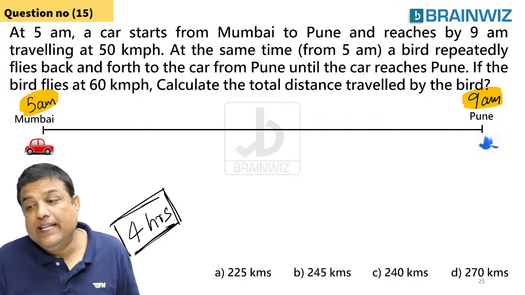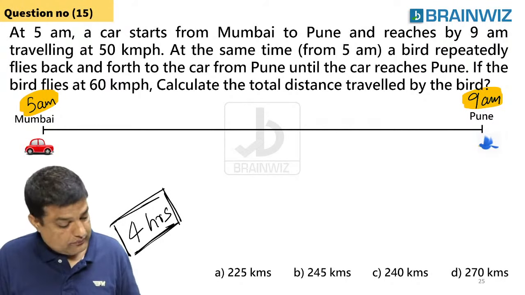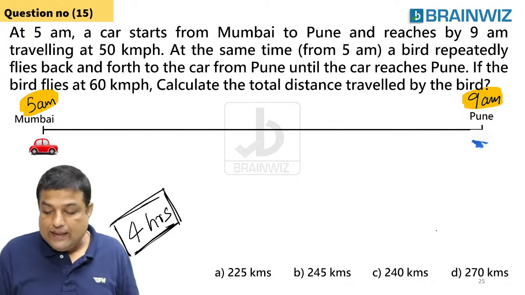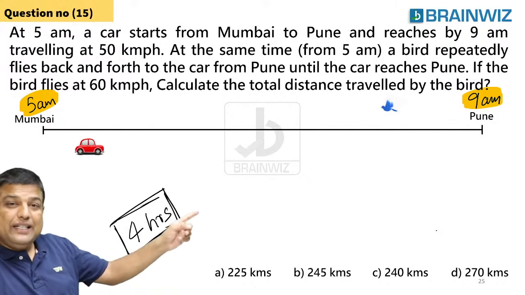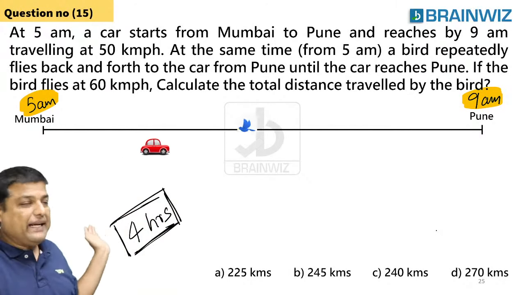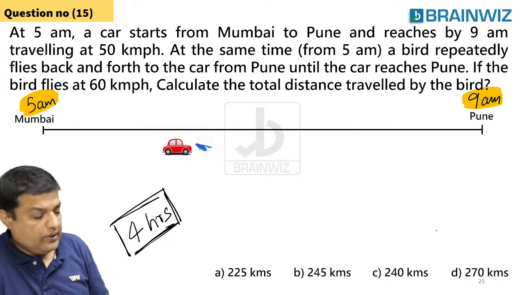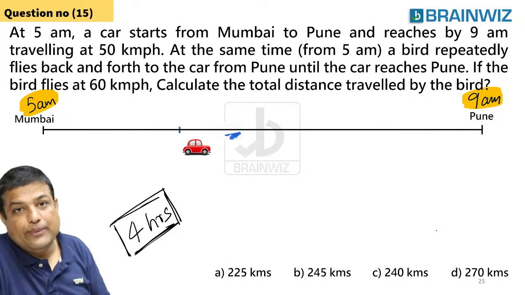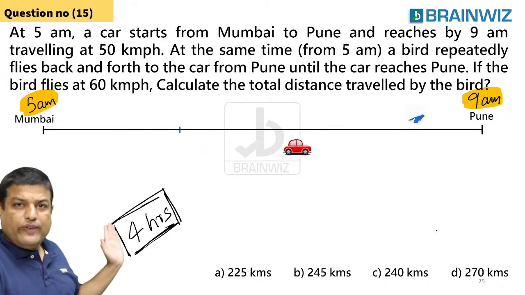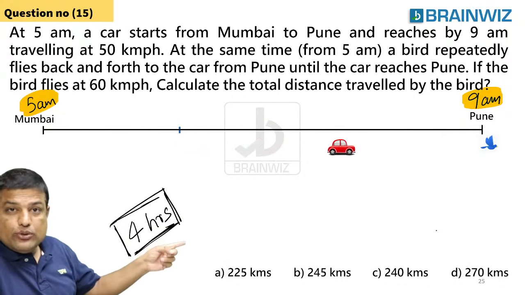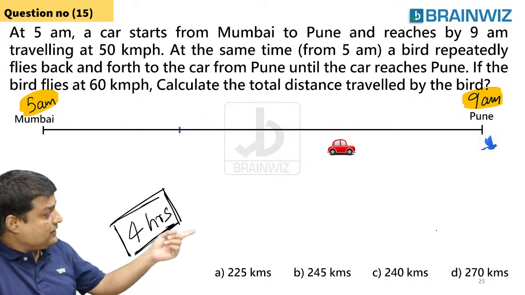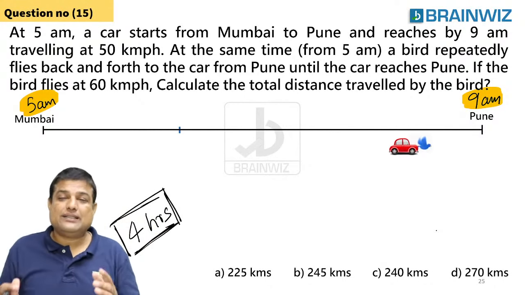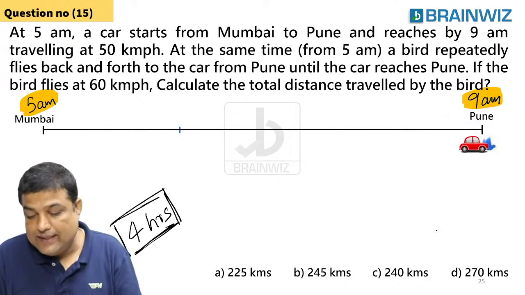Yes, King is saying 60 into 4. That's good. Not 50 into 4. Okay, now look at that. This bird is going and touching the car and going back to Pune. The car is also moving simultaneously. Again the bird goes there, again turns back, again touches the car, and again goes back. So this is the journey the bird has done, guys.